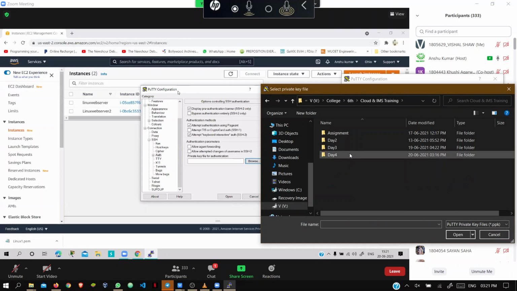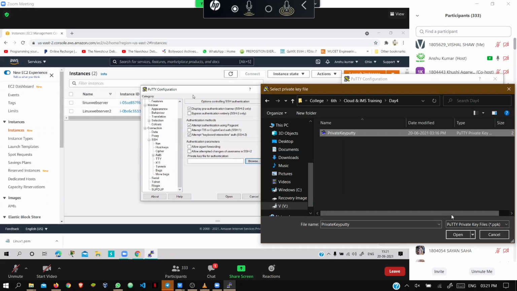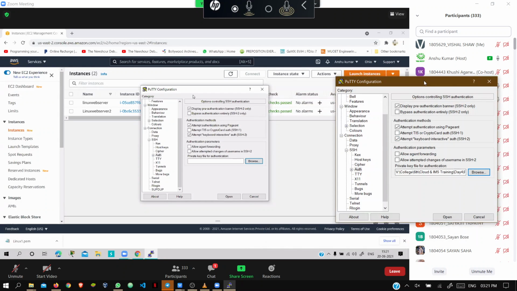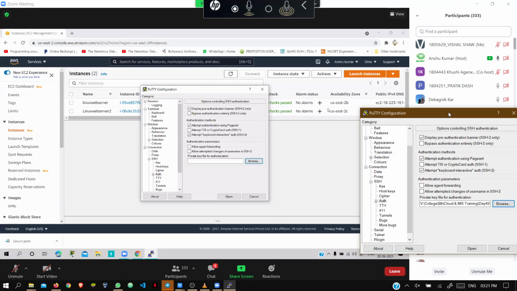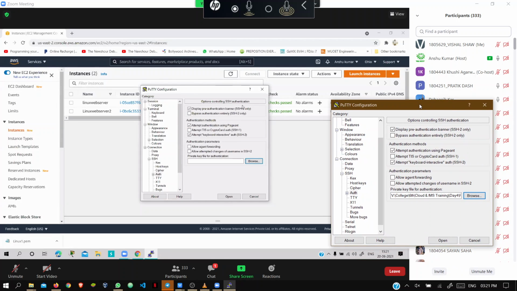There is your putty software, open it, then go to SSH. Do not enter the IP right now, we simply had to go to SSH.